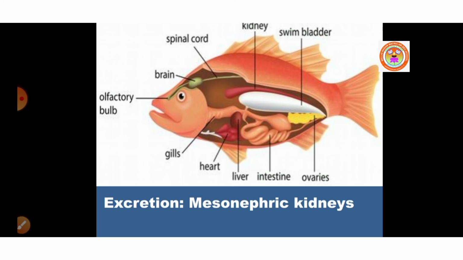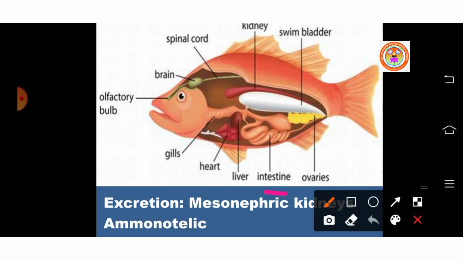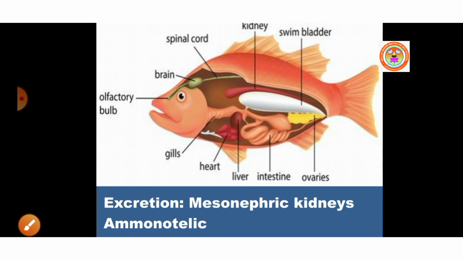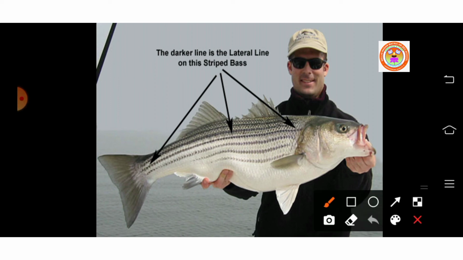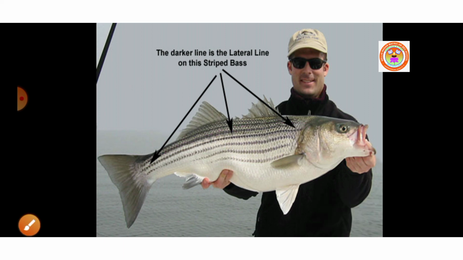Excretory organs are mesonephric kidneys and are ammonotelic. Mesonephric kidneys means primitive type of kidneys. Ammonotelic means their excretory product is ammonia. Presence of well-developed lateral line sense organ is another important characteristic feature of bony fishes. Here you can see the dark line that is called lateral line sense organ, which is used to detect the pressure gradient in the water.